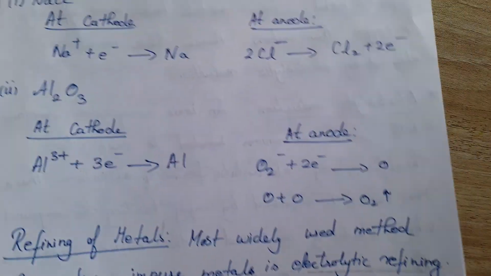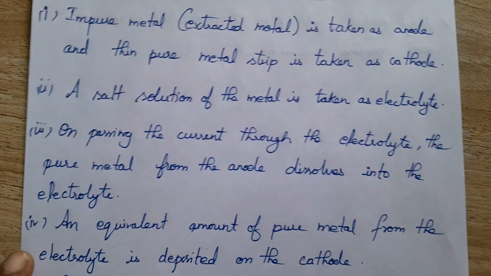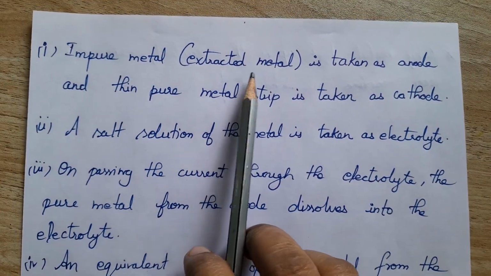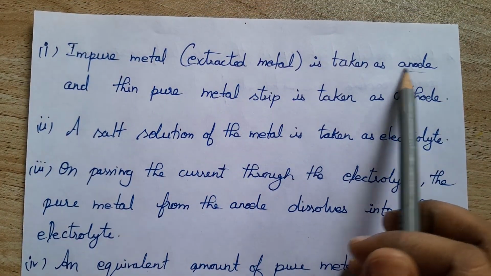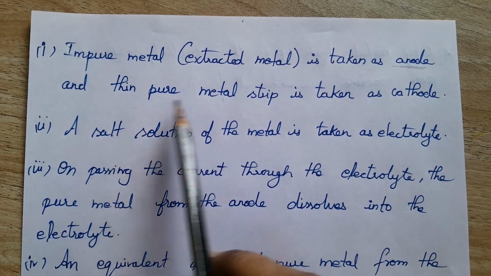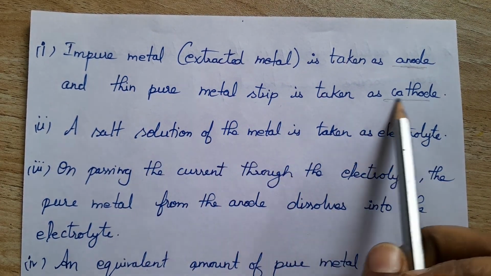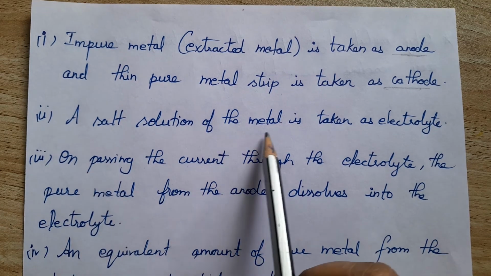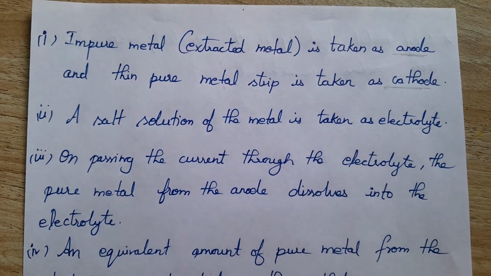The impure metal, that is the extracted metal, is taken as an anode strip, and a thin pure metal strip is taken as the cathode. The salt solution of the metal is taken as the electrolyte.